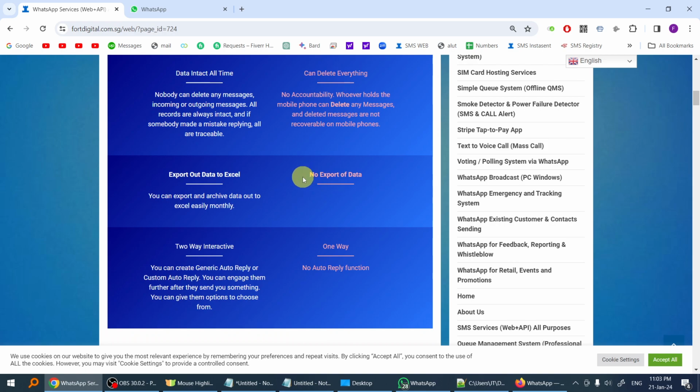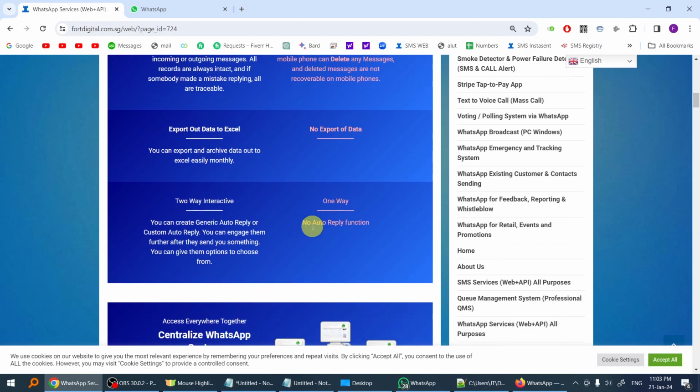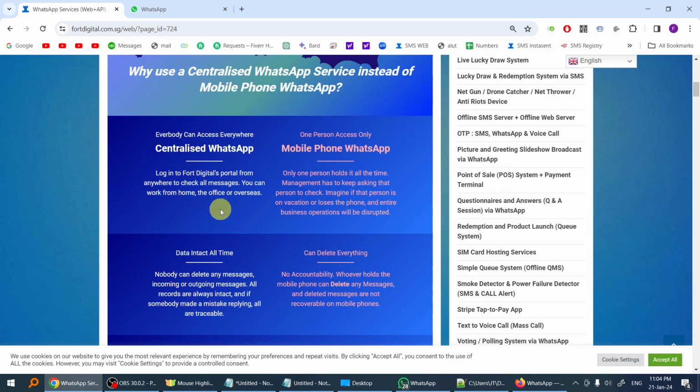Then if you use a mobile phone for WhatsApp for business, you're unable to export the data, while in this system you're able to export the data easily into Excel. And if you use a mobile phone for WhatsApp business, you're unable to have auto reply functions, while in this web-based system you have the generic auto reply and a custom auto reply, which I'm going to show you. Let's go.